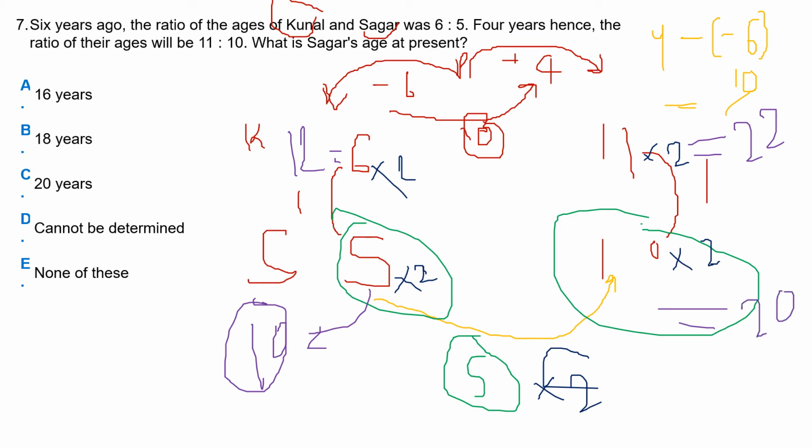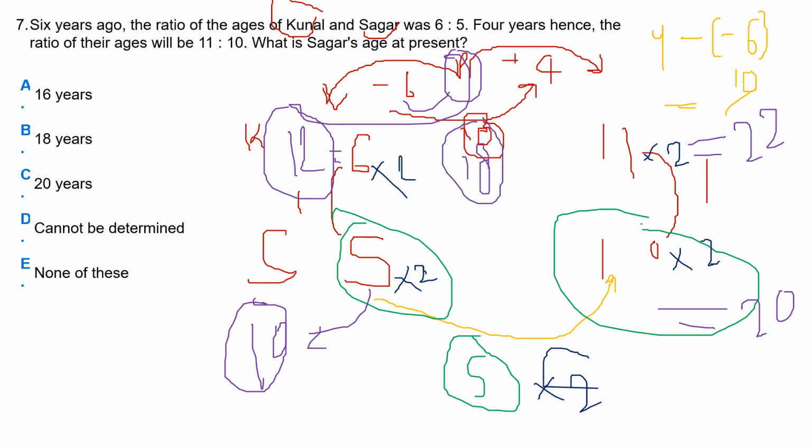See this, 6 years before the present, the age was 12. When we add 6 to this 12, we reach the present age. Then 12 plus 6 is equal to 18.